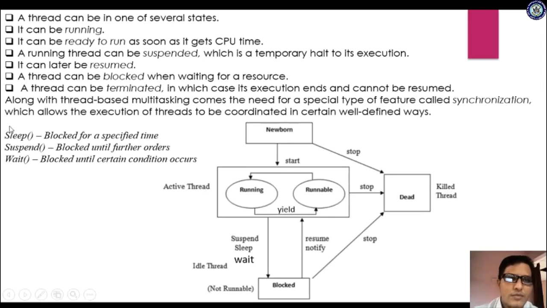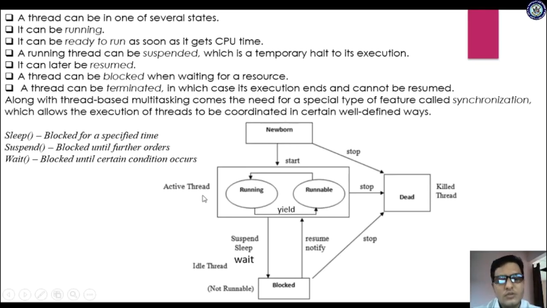Here are some of the methods given. The sleep method: blocked for a specific time. We are blocking the executable thread for some time. Suspend: blocked until further orders, meaning it is waiting for further orders. And wait: blocked until a certain condition occurs. Please observe here: start is a method, suspend is a method, sleep is a method, wait is a method, resume is a method, notify is a method, yield is a method, and stop is a method. By using these different methods, this is a very important question. Sometimes it is asked for 2 marks and sometimes for 6 marks.